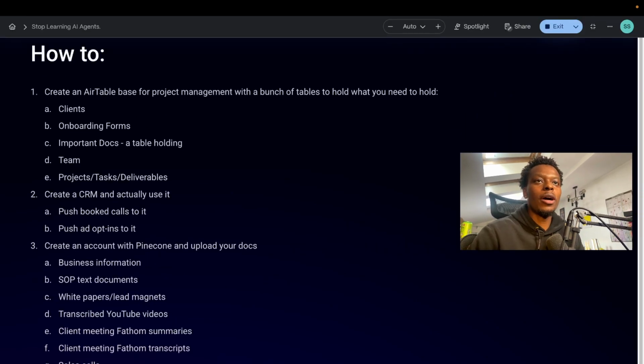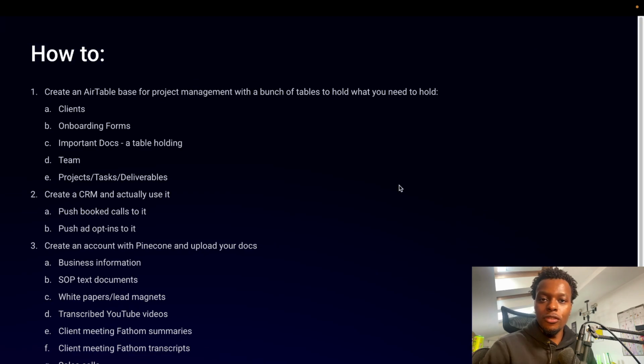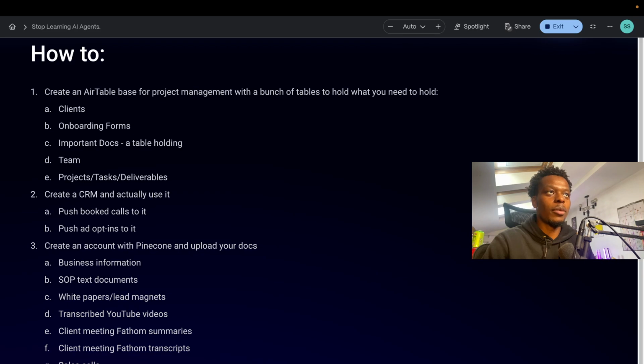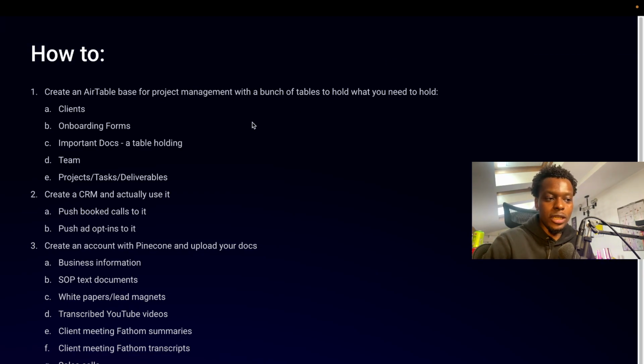So if we're talking about a little to-do for you or something to look at, it's this. The first thing is you need to basically create an Airtable base for project management that has tables that hold all the things that you need. So table 1 is going to be clients, table 2, onboarding forms, table 3, important documents, which is a table holding all the information for particular products, projects, or intermediary bits of copy that get created by AI that can then be used whenever generating an agent that's going to fulfill a business function for you. Team, and then whatever your project task or deliverable is.